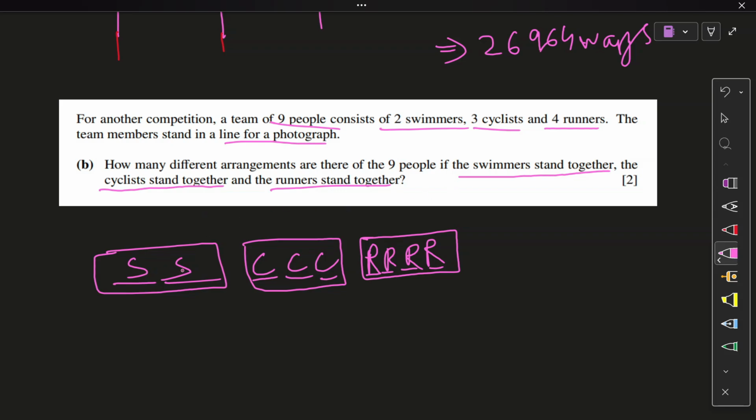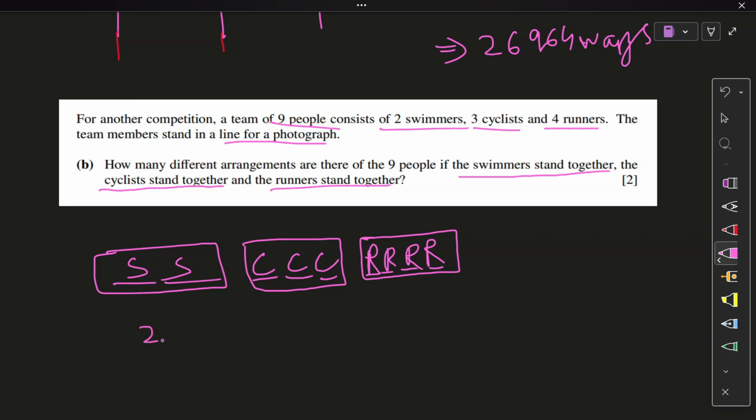Now 1, 2, 3, 4, 5, 6, 7, 8, 9. Now all 9 people stand together, that means inside the box. Now keep in mind these swimmers, we are denoting them as S's and C's and R's. That would fool our mind to think that inside the box is just going to be one, because it will be something like this, right? No, no, people, this does not represent an alphabet here. It represents humans. And humans moving around will give you a different arrangement each time.